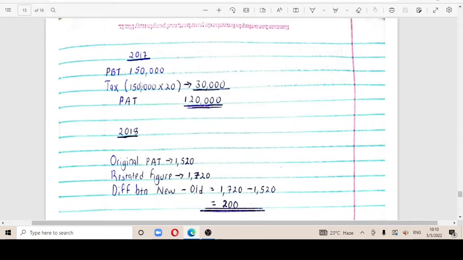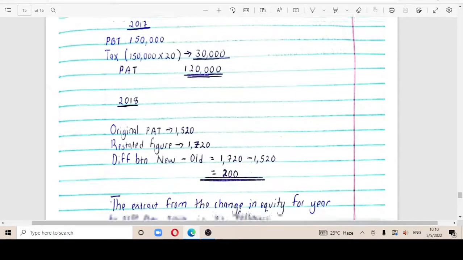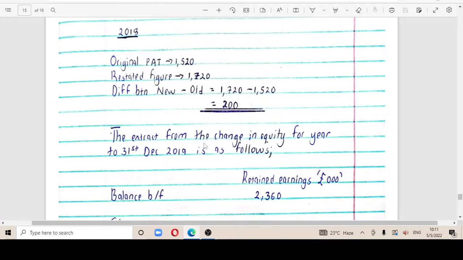The profit before tax in 2017 was 150,000 higher, and the tax is 150,000 times 20%, giving you 30,000. So the difference between this and this gives you a PAT of 120,000. 2018 had an original PAT figure of 1,520, and the restated figure, still in 2018, led us to 1,720. When you subtract these two, the difference between the new and the old, you get 200. So this 200 is what you are going to add.